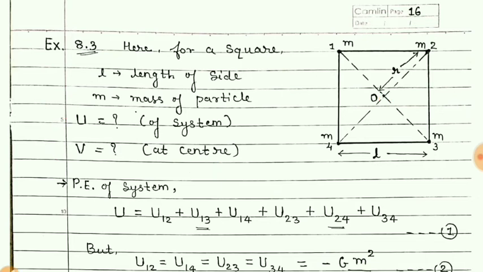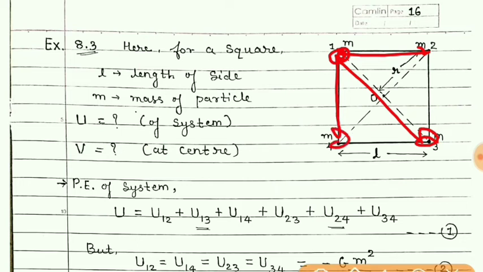Now students, here there are 4 particles in a system, and the potential energy is related to each pair, means the potential energy is related to the particle at point 1 and 2, the particle at point 1 and 3, the particle at point 1 and 4. So how many pairs are there? We can get 6 pairs of 2 such particles.